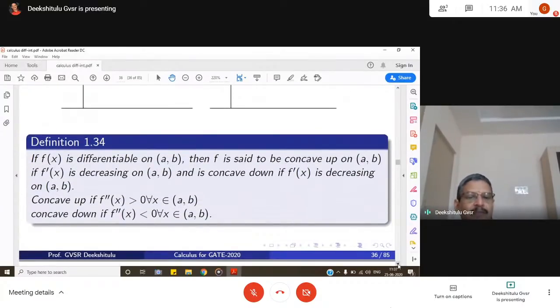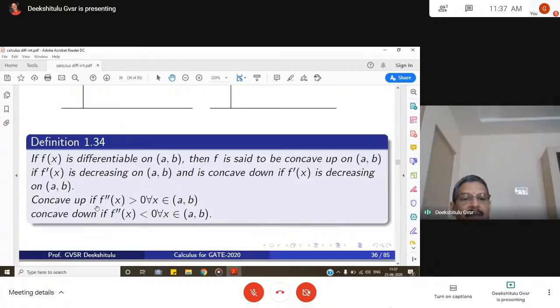If f of x is differentiable on AB, then f is said to be concave up in the interval AB if f dash x is decreasing on AB, and concave down if f dash x is decreasing on AB. F dash x decreasing on AB, concave up, concave down. F is said to be concave up if f dash x is decreasing, and concave down if f dash is decreasing.